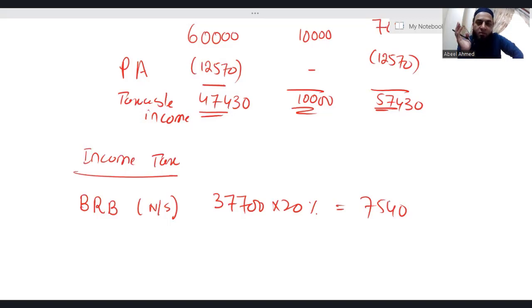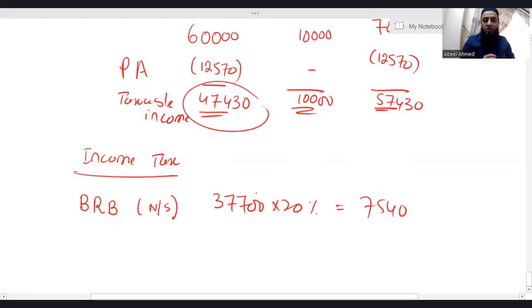Out of this 47,430, you have computed tax of 7,540 on 37,700. So let's see how much is left from the taxable income in the column of non-saving. From 47,430, just deduct 37,700. Whatever comes actually falls in the higher rate band, because you have utilized the basic rate band. So minus 37,700, I'm getting 9,730.